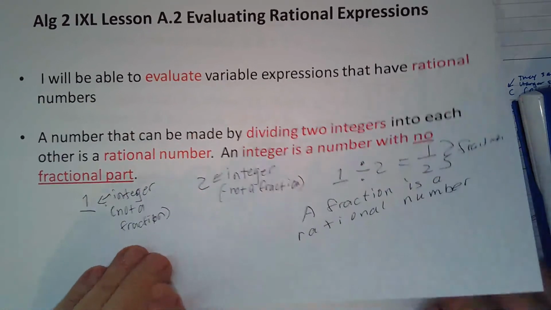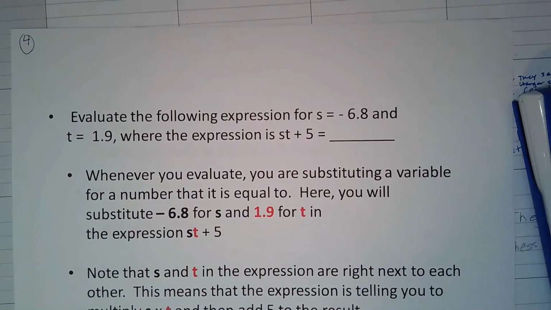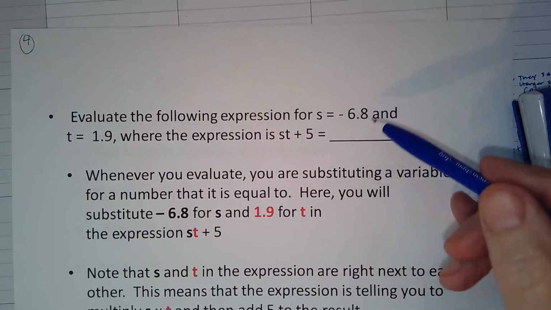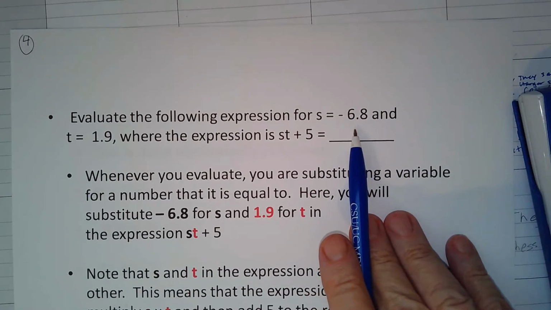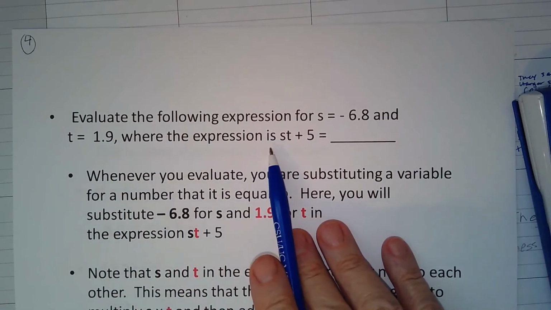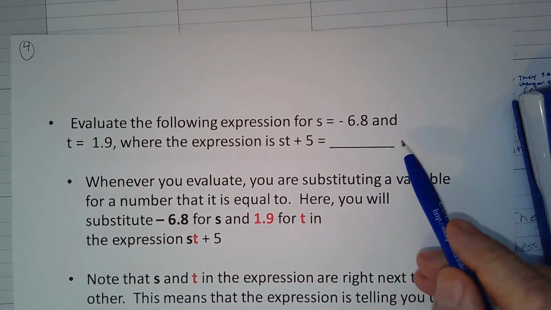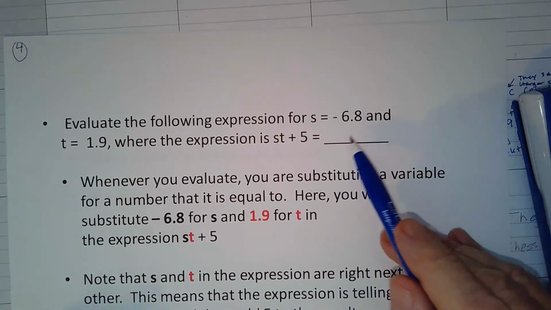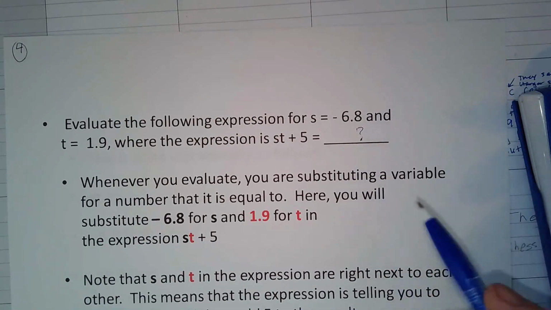We're going to get an example. So the first example we've got here is we're going to evaluate the following expression for s equals negative 6.8 and t equals 1.9. The expression itself is st plus 5 equals, and then the answer comes after that, after you figure out what it is. We don't know what it is yet, so that's a question mark.